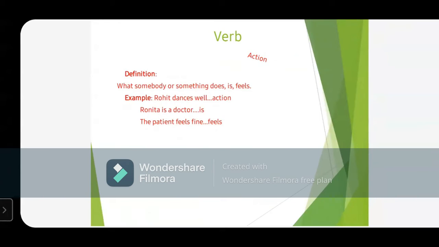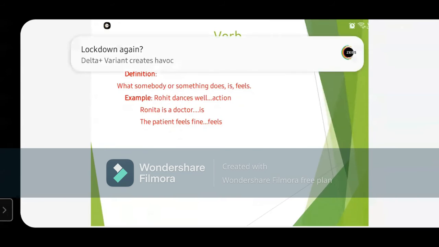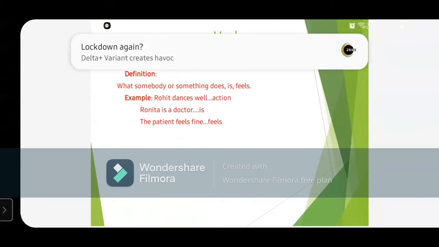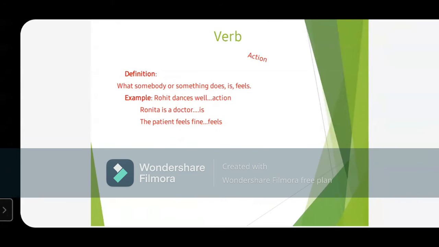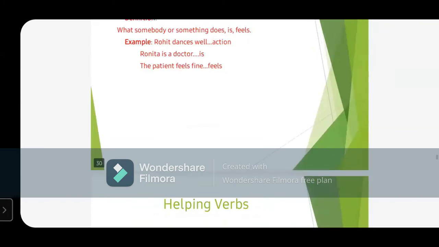In the very first sentence, you can see Rohit dances well. Rohit dance karta hai acha. So it is an action. Fine. Then in second, Ronita is a doctor. So this shows its state. ये उसकी state दिखा रहे हैं कि वो क्या है, उसकी existence क्या है. And the last one, the patient feels fine. It shows how the patient is feeling. So verbs are action, verbs are the state of being, matlab is, and verbs are what we feel.